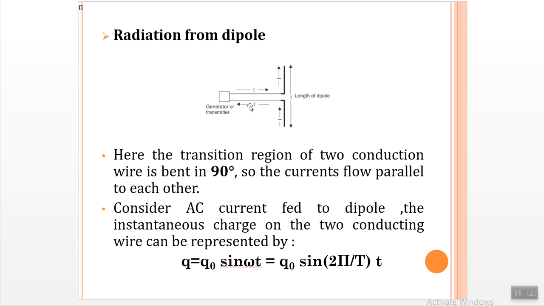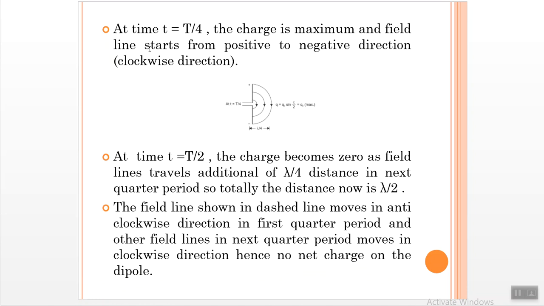This parallel flow produces an instantaneous charge on the conducting wire. This is the equation used: q equals q naught sine omega t, where omega is defined as 2 pi by T, into t. So this is the equation for instantaneous charge. Here we can see two conditions, like when small t is equal to capital T by 4.